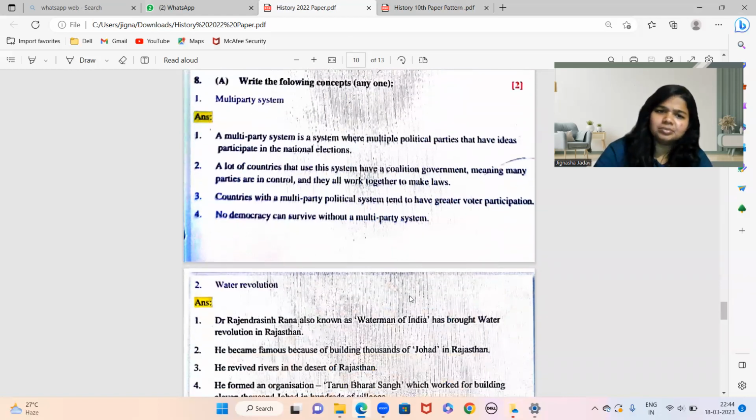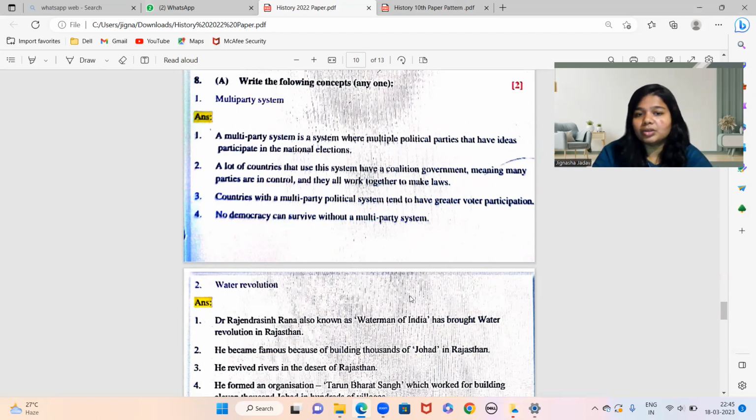So multi-party system, it is basically a system where multiple political parties have ideas. They participate in the national elections. बहुत सारे parties national election में part लेते हैं. A lot of countries that use this system have a coalition government, meaning many parties are in control and they all work together to make laws. As the name suggests, multi-party system.